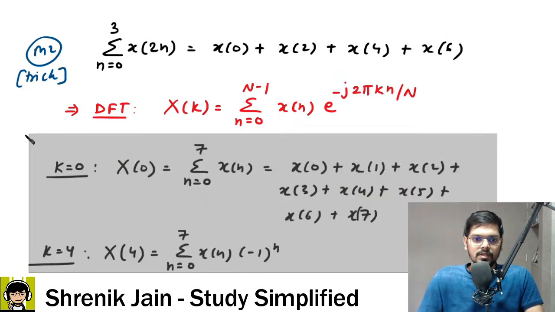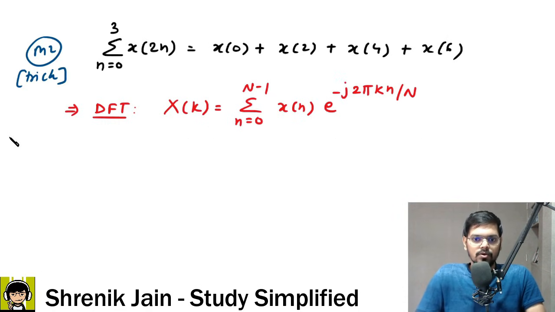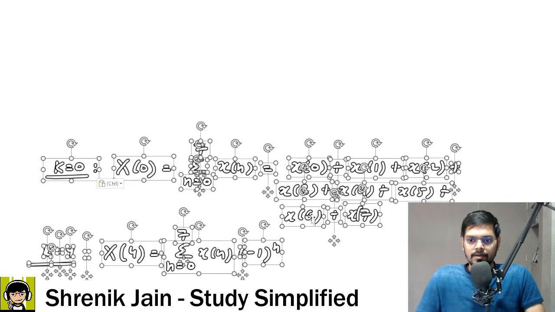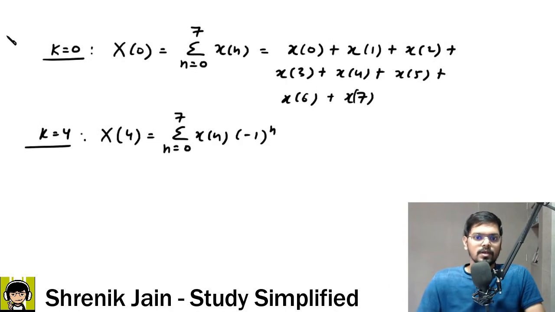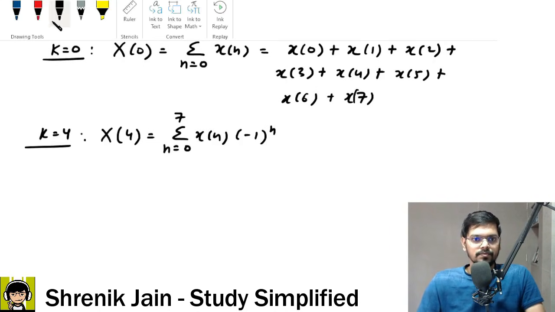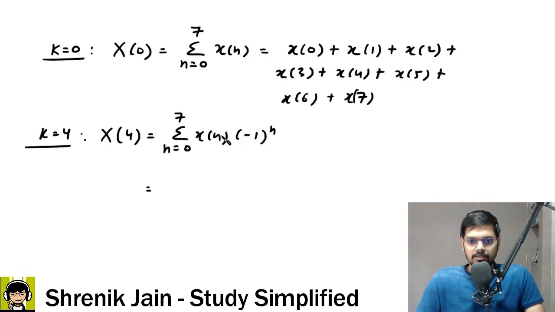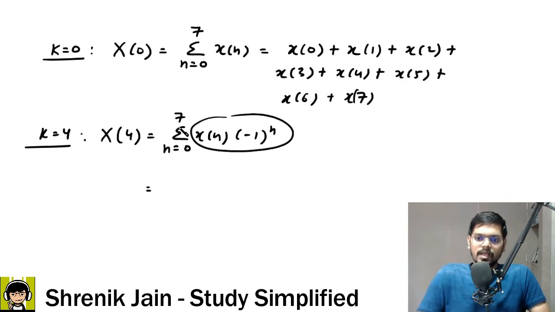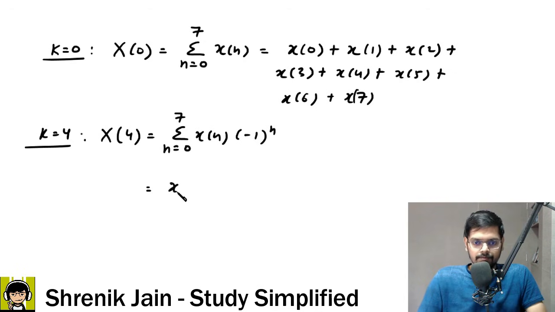Let me copy this part to the next slide and see the magic. If I do the expansion, when n is 0, what will happen to this signal? Sir, when n is 0, this is 1, this is x of 0. Okay. When n is 1, this thing is x of 1, this thing is negative 1. Because this is negative 1, this positive would be changed to negative.